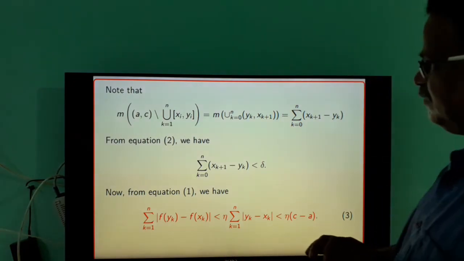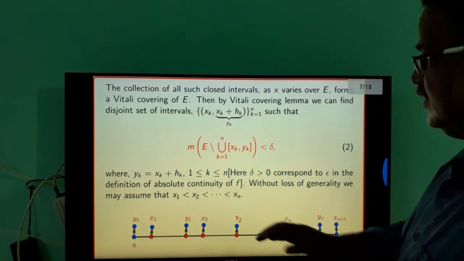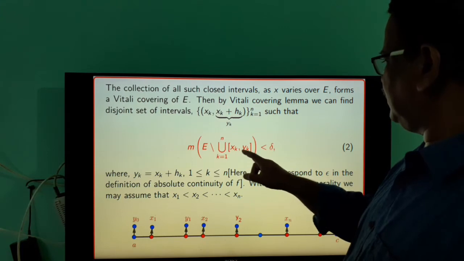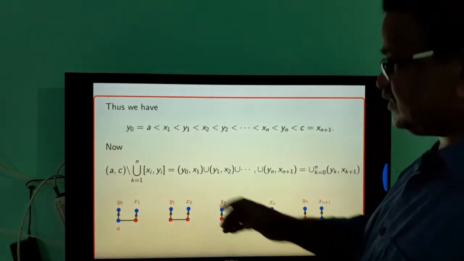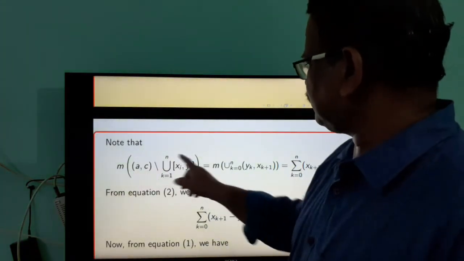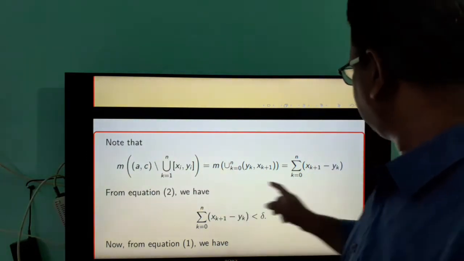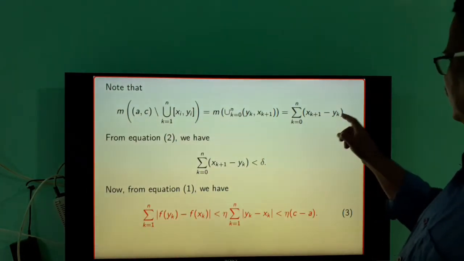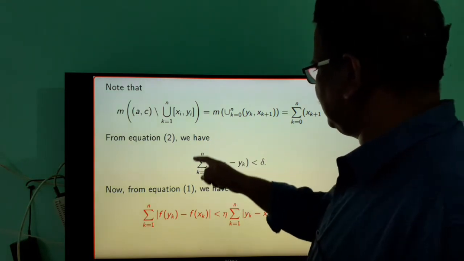Look at equation number 2. Equation number 2 is measure of E difference union k equal to 1 to n, sk yk, is less than delta. Here the measure of this set is less than delta, but the measure of this set is equal to summation k equal to 1 to n sk plus 1 minus yk. So by equation 2, this summation is less than epsilon.